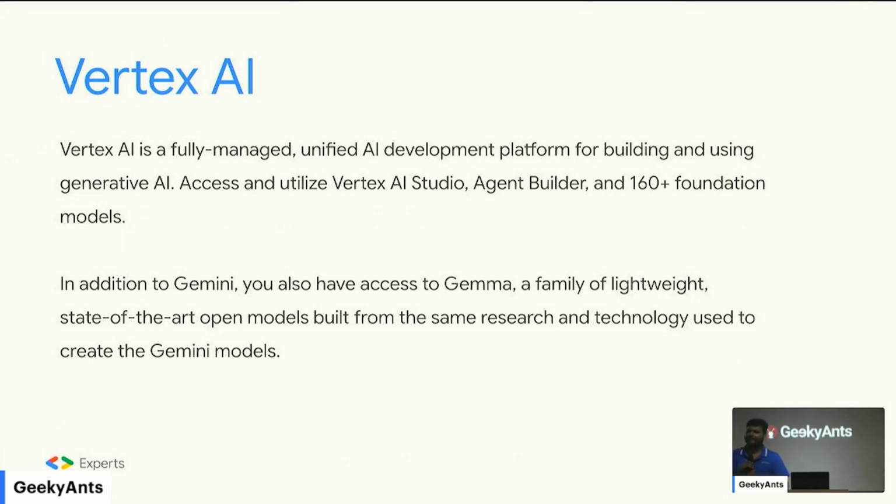Now, Vertex AI was introduced almost 6-7 years back. It came as a feature or service of GCP, Google Cloud Platform, and at the very start it was used to train models and fine tune models. You could upload your dataset, pick some foundational models, fine tune them, and then deploy them within Vertex AI itself.